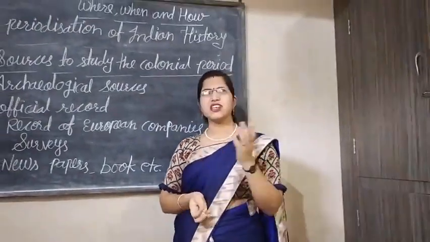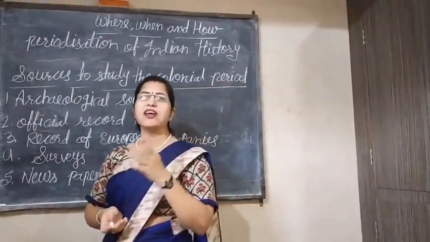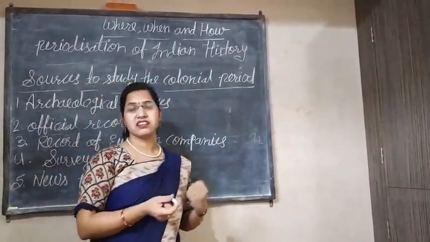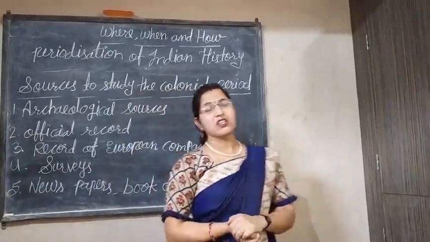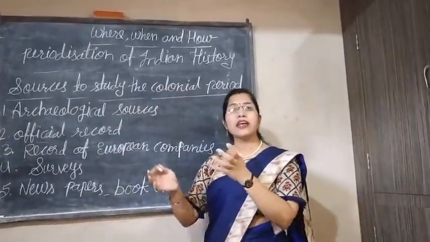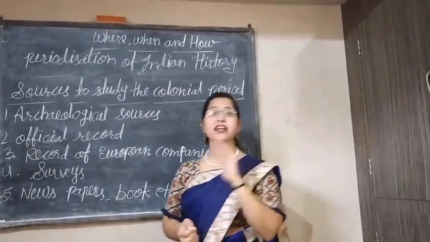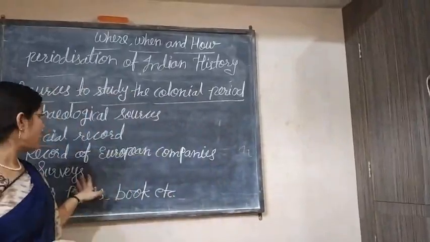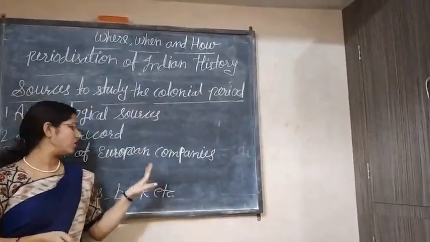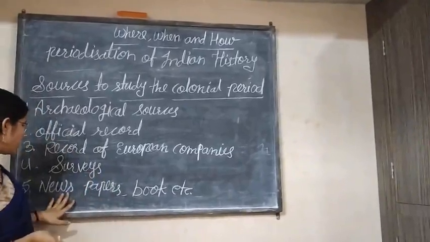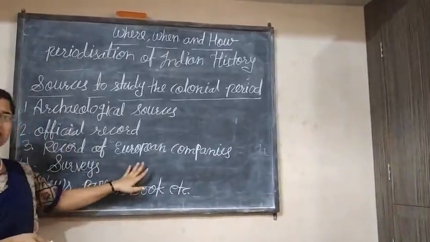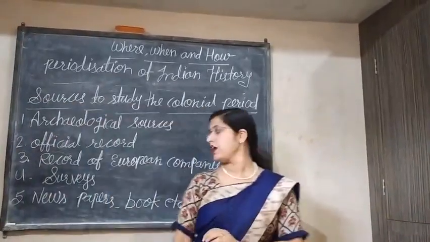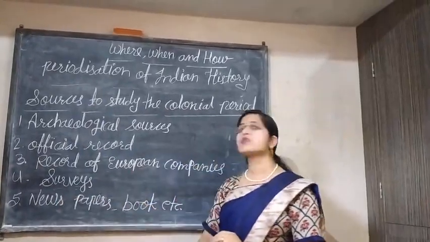Okay, I think you have seen one movie, that is Lagaan. In this movie you can see how the Britishers were taking the tax from the Indians. So that's why, to take that high amount of tax from the Indians, time to time they did the survey, and with the help of this survey they knew each and everything about the country. And one more thing, with the help of survey reports, the historians get the knowledge about Indian history, and also from newspapers, books, etc.